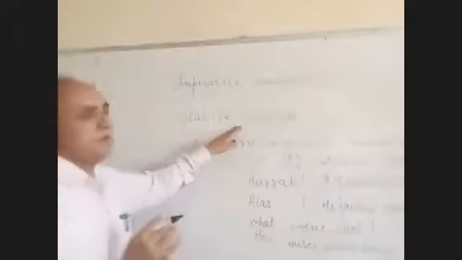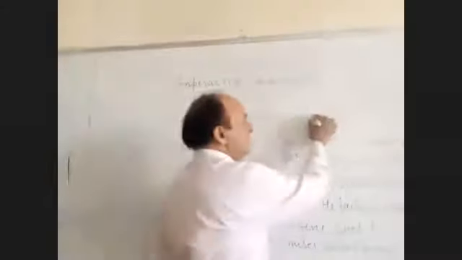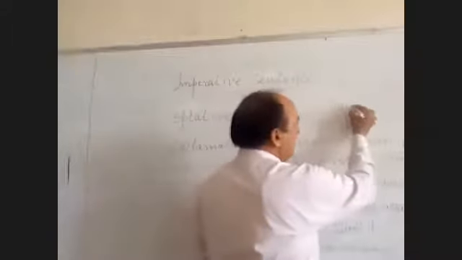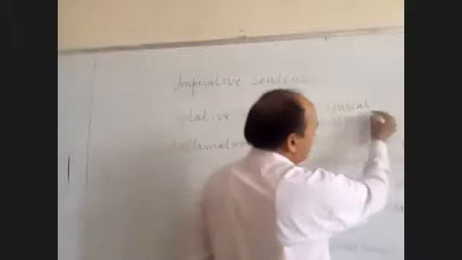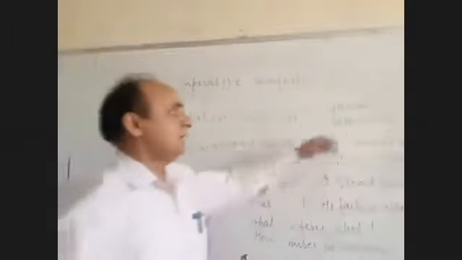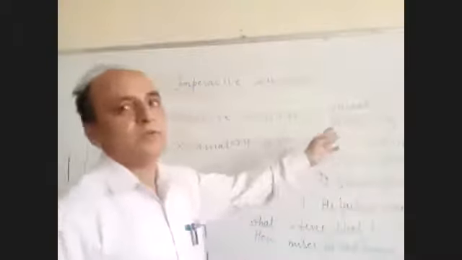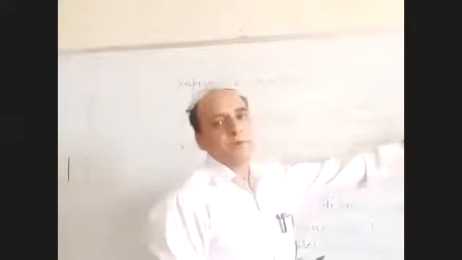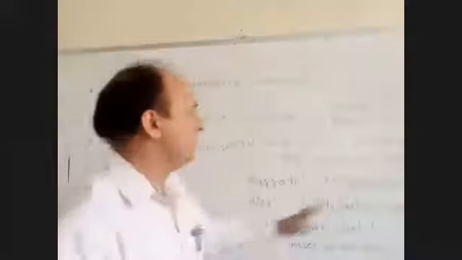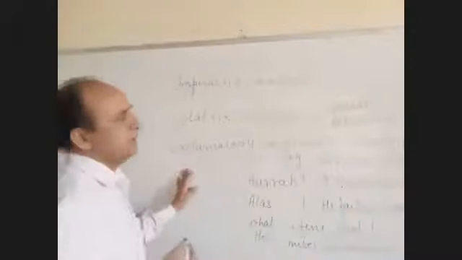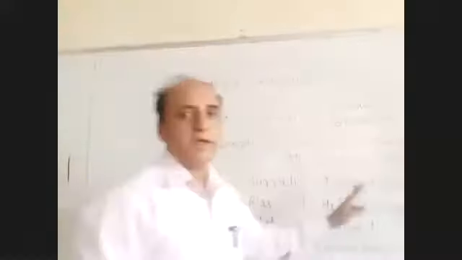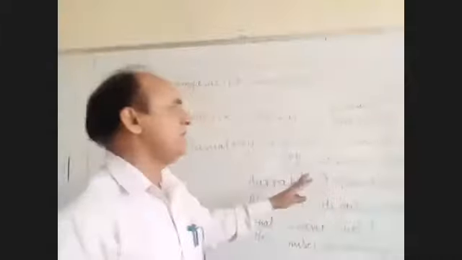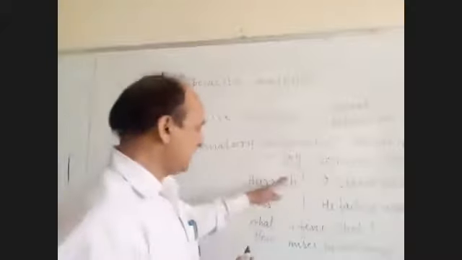Then the optative sentence, which is used to express unreal condition and blessing. Unreal conditions are always expressed, and blessings like may God bless you, may you live long, and there is always a sign of exclamation after that. Next is the exclamatory sentence. It is the sudden feeling of joy, sorrow, or wonder, whether you are happy or surprised to see something. And these are the exclamatory words.